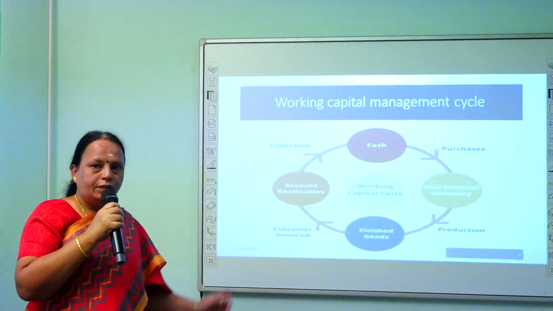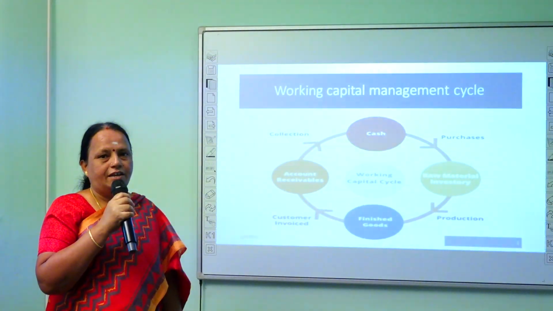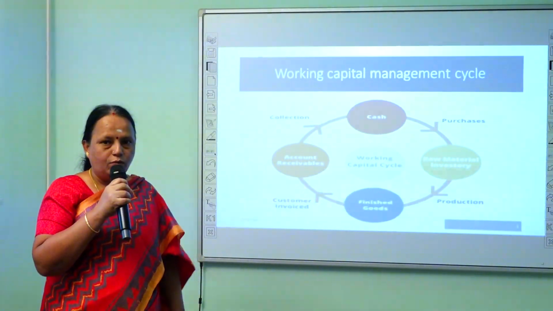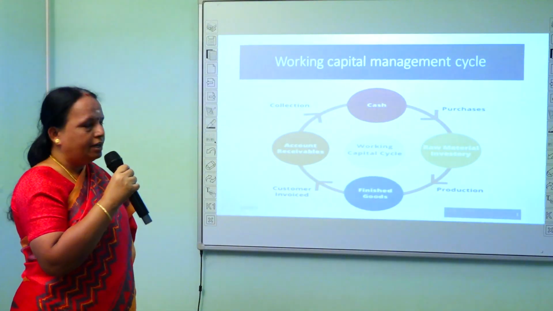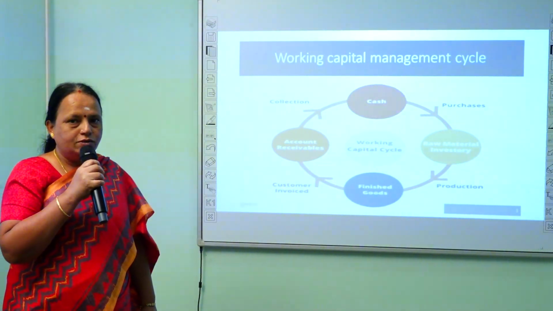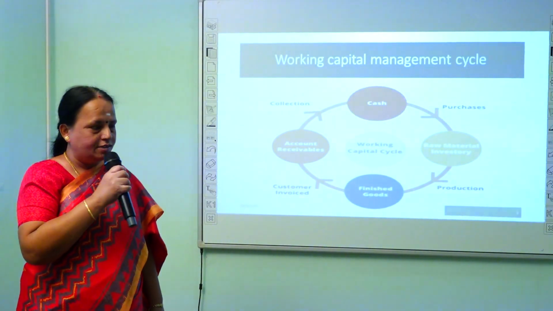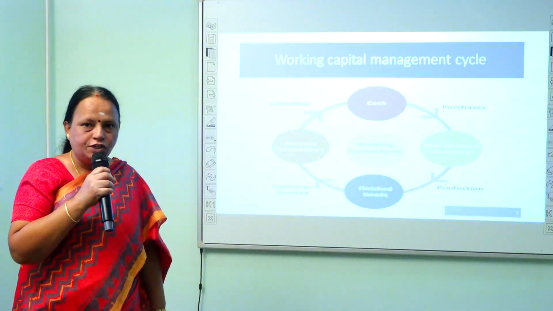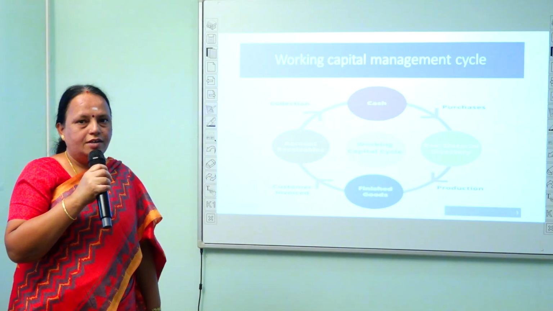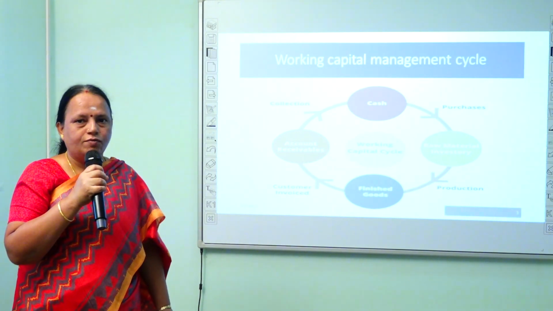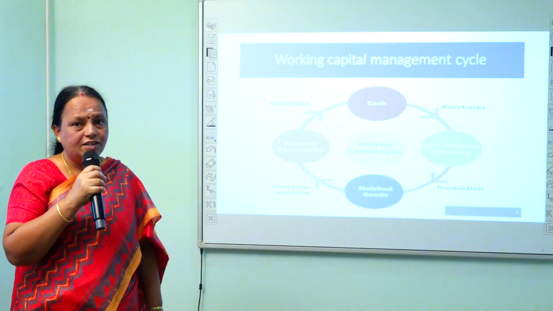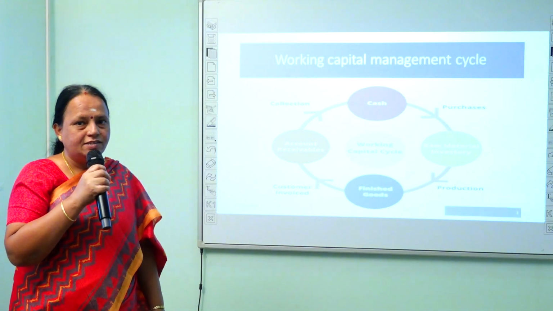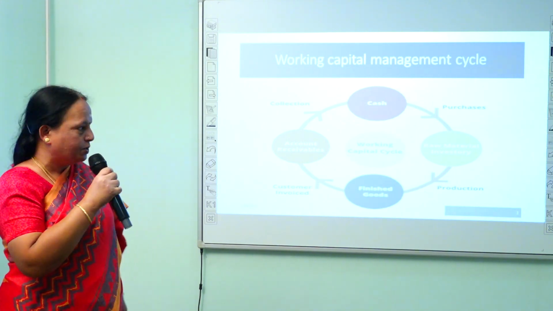And we have to look into the working capital management cycle, how the working capital revolves. First, a company needs cash. With the use of the cash, they will buy the raw materials, and with that raw materials, they will convert the raw materials into finished goods. It will take some time. Some of the industry requires 3 months or 4 months or 1 week or 15 days. Depending upon the nature of the business, they will convert the raw materials into finished goods.